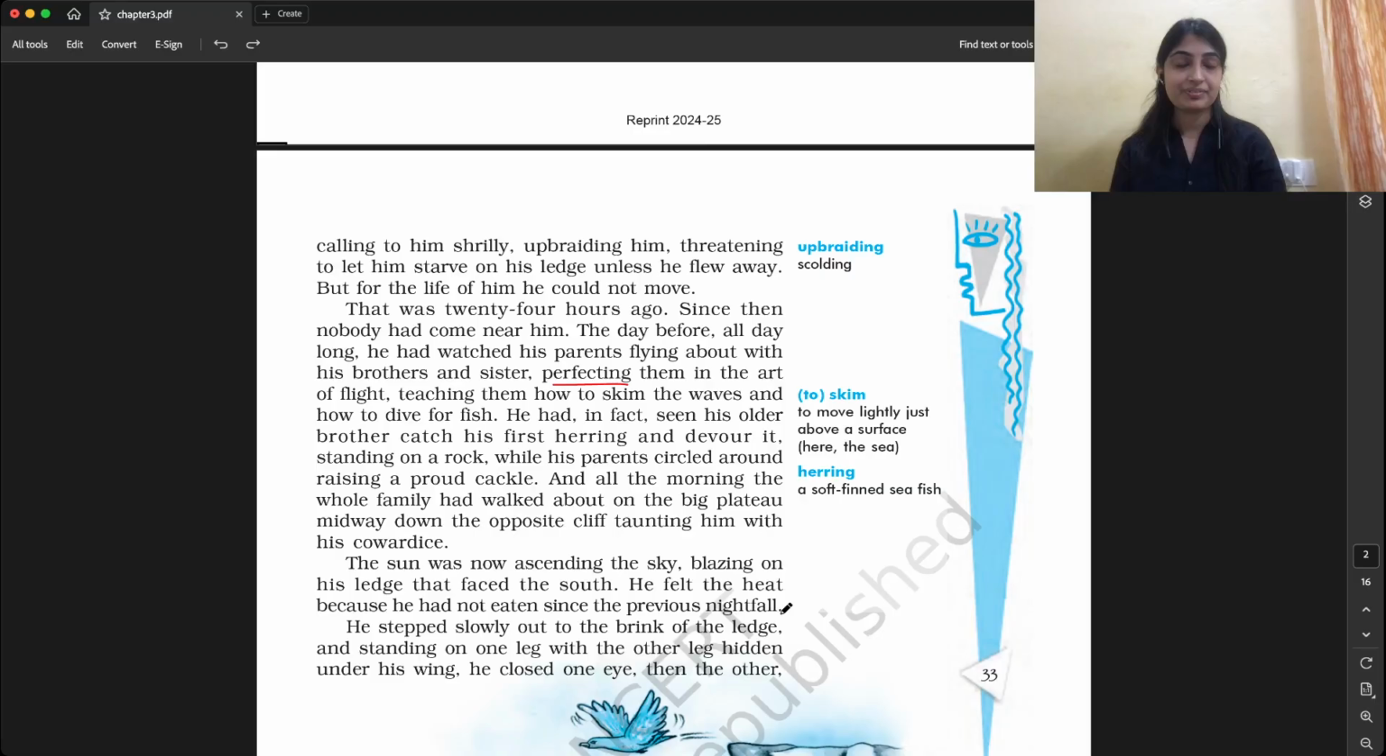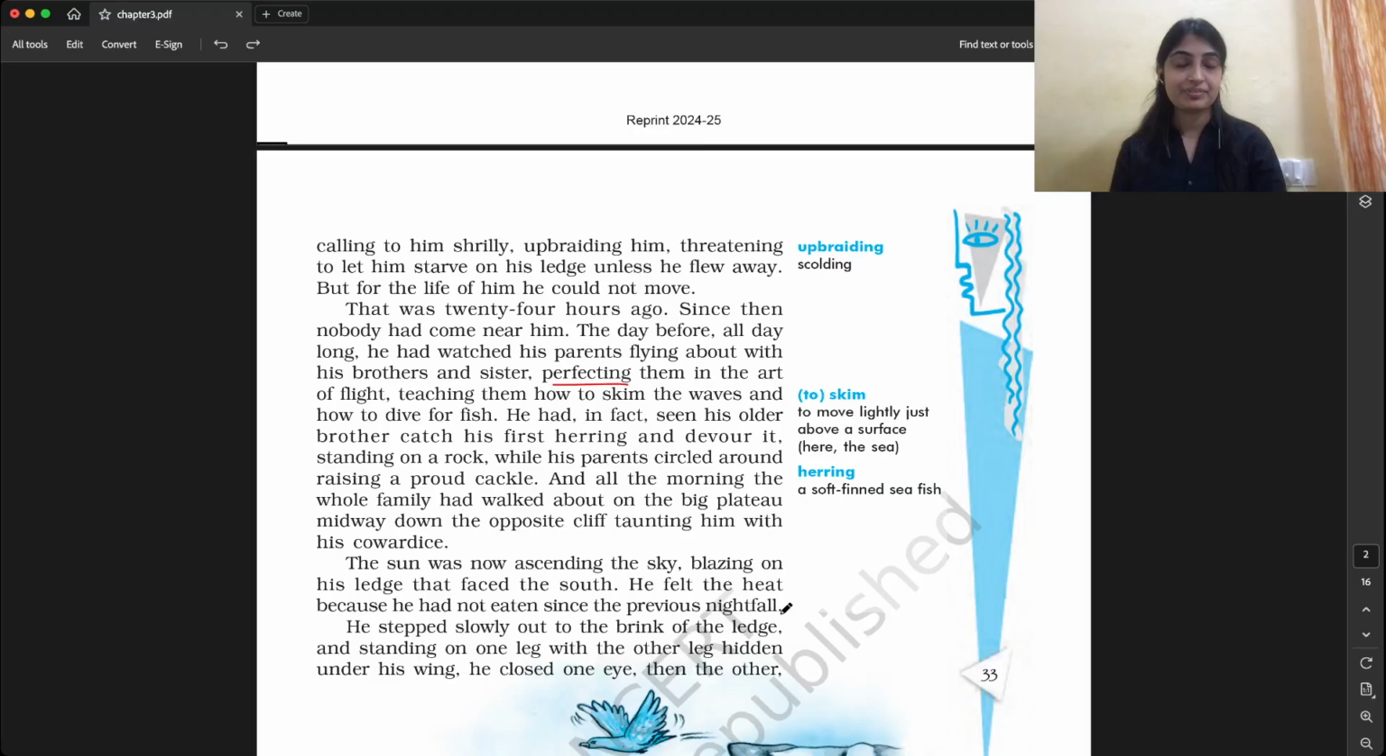And standing on one leg, he just stood on one leg with the other leg hidden under his wing. He closed one eye, then the other, and pretended to be falling asleep. Pretended means he was acting to be falling asleep. He was not actually asleep, but he was pretending. He was acting as if he was sleeping.